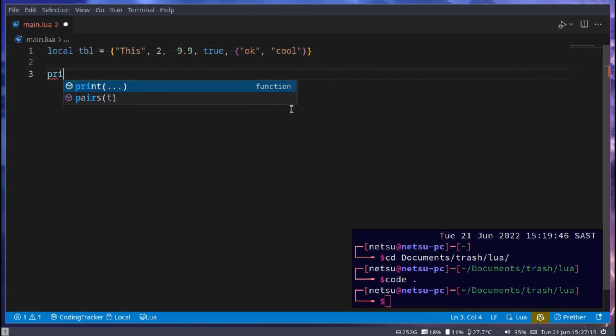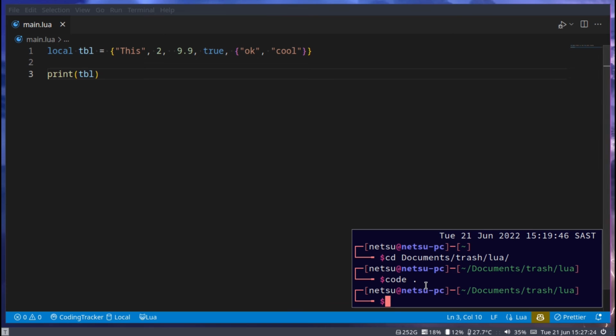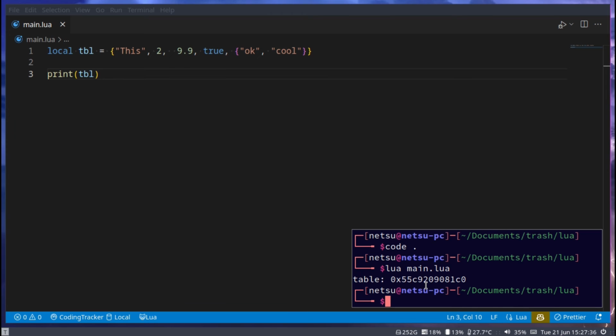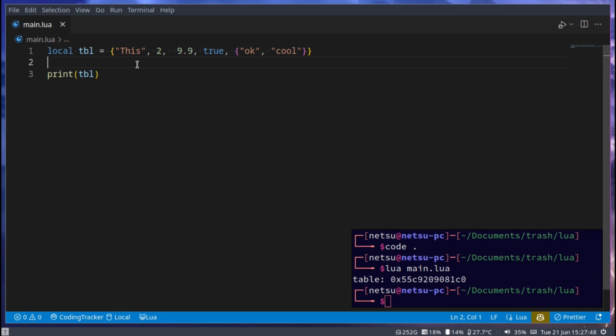If we were to try and print out the table, then take note that you might not get what you expect. Usually when you print out something like this, you expect to receive that back. But in this case, we will receive a memory address. But if you want to get the items inside of a table, you could use a for loop.